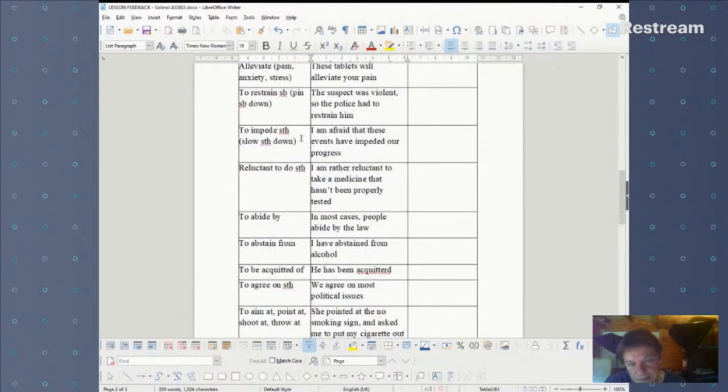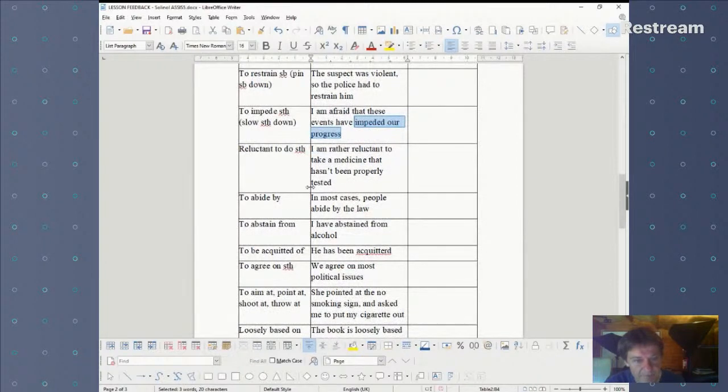When you impede something, you slow down its progress. And the student wanted, I think it was in the essay, in fact, he used the wrong word for the collocation with progress, and the correct word is impede. Impede our progress, slow down our progress, in using a phrasal verb and speaking less formally. Reluctant to do something, it means the same as unwilling to do something. So I'm rather reluctant to take a medicine that hasn't been properly tested yet.